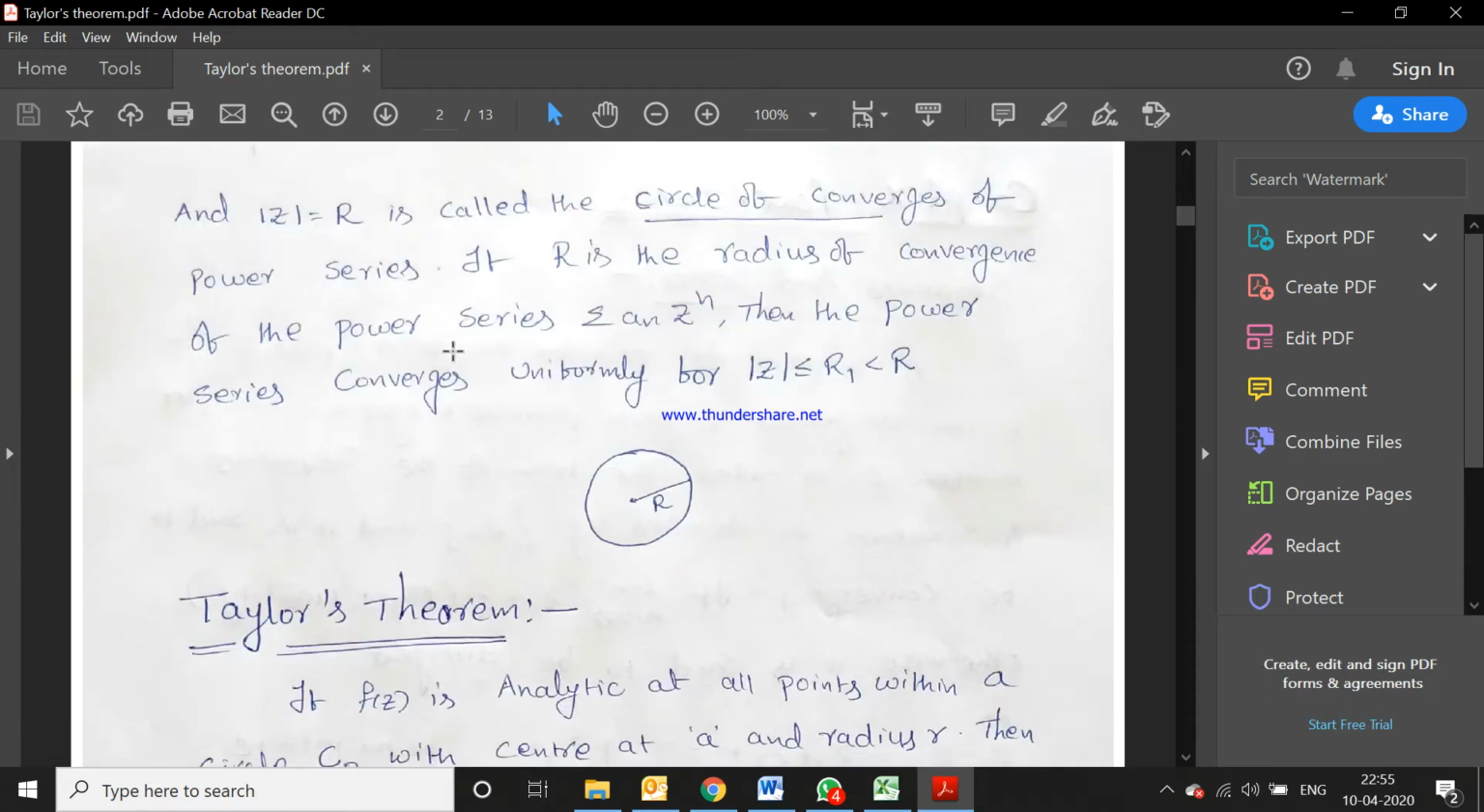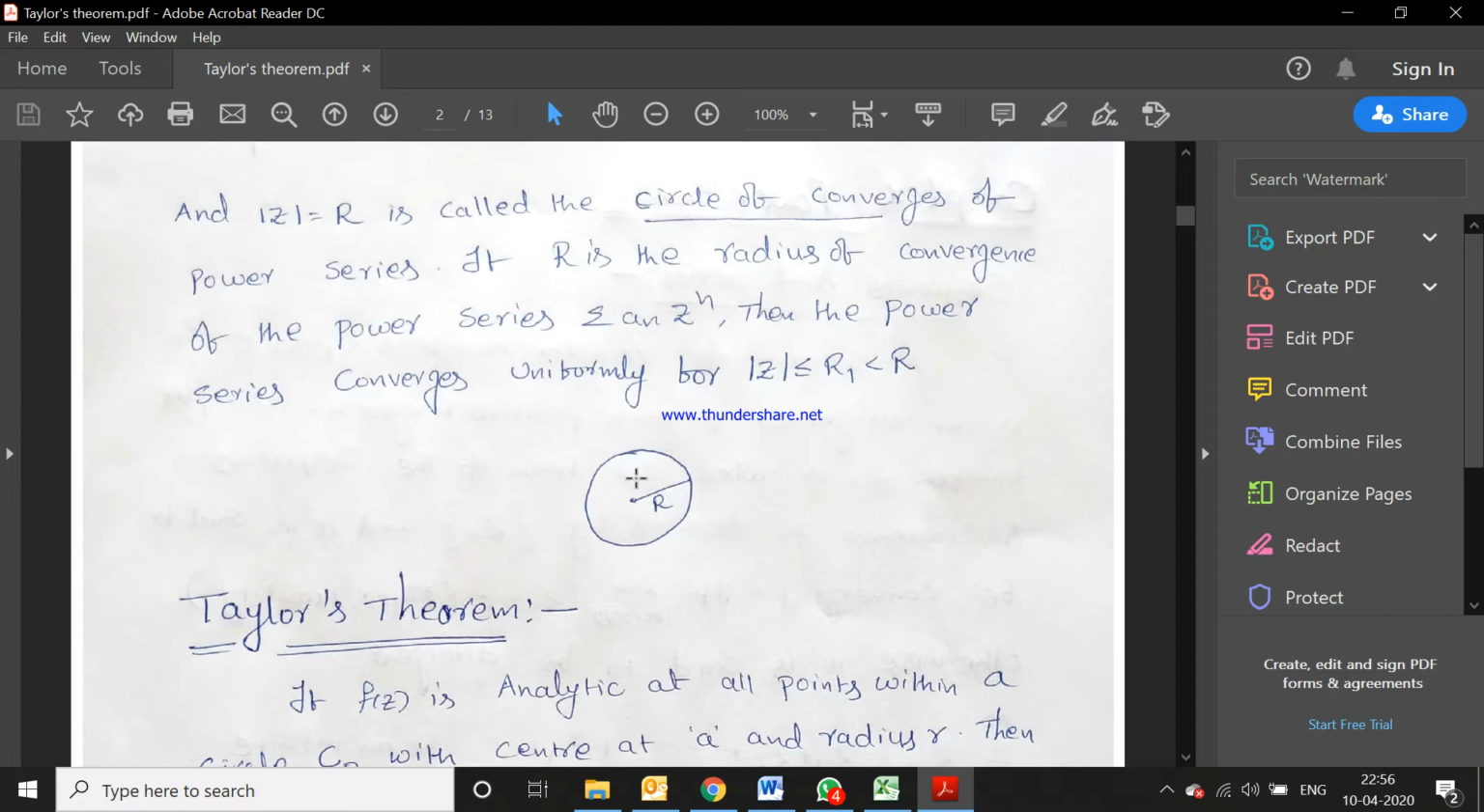Next one, mod z is equal to r is called the circle of convergence of the power series. If capital R is the radius of convergence of the power series summation an z power n, then the power series converges uniformly for mod z less than or equal to r1 less than r.